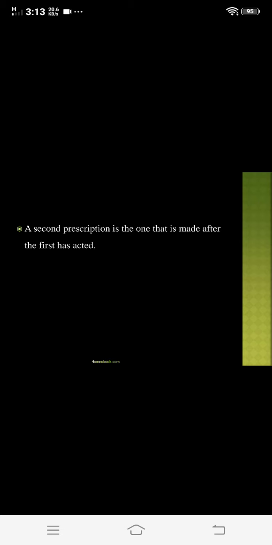Then next is symptoms disappear irregularly without following Hering's law. That is, the symptoms must follow Hering's law while they disappear. But if the symptoms disappear in an irregular way, in that case you have to give the second prescription.